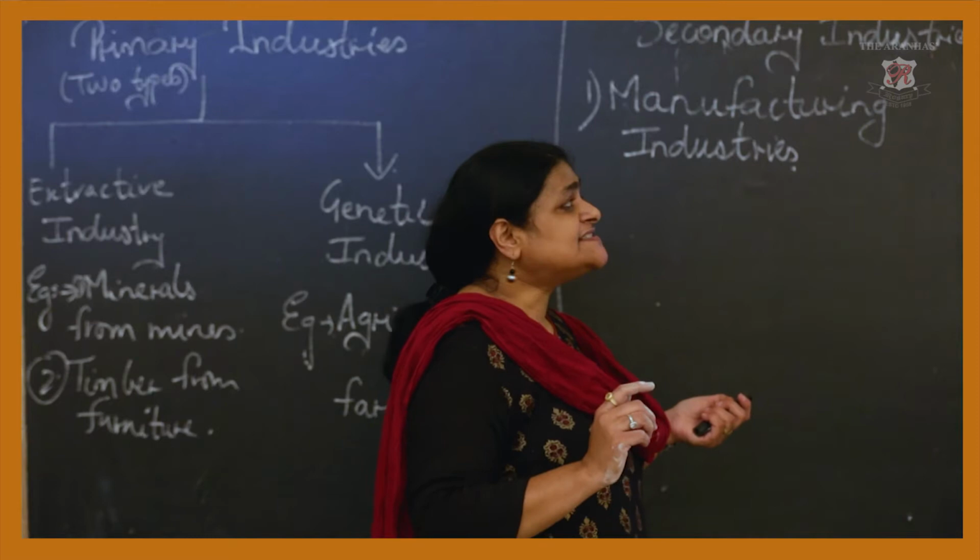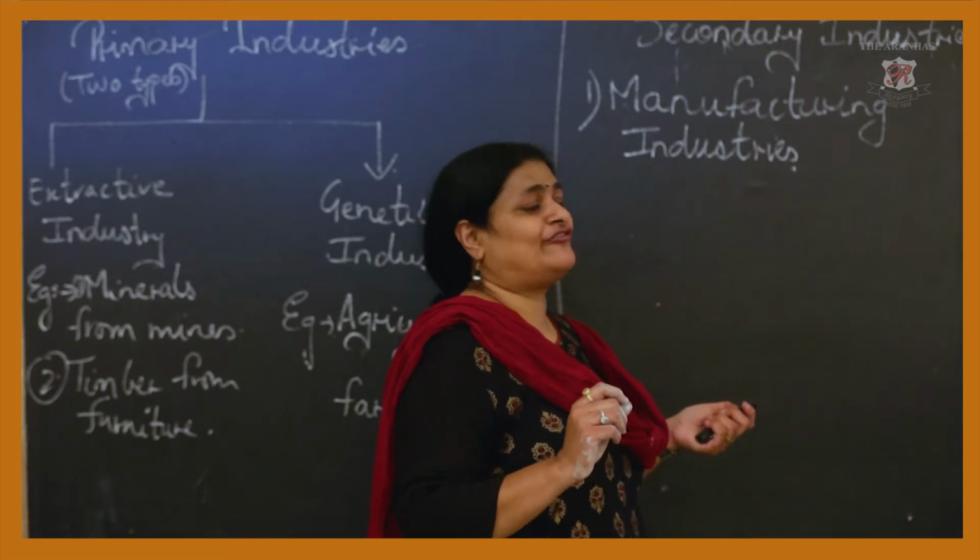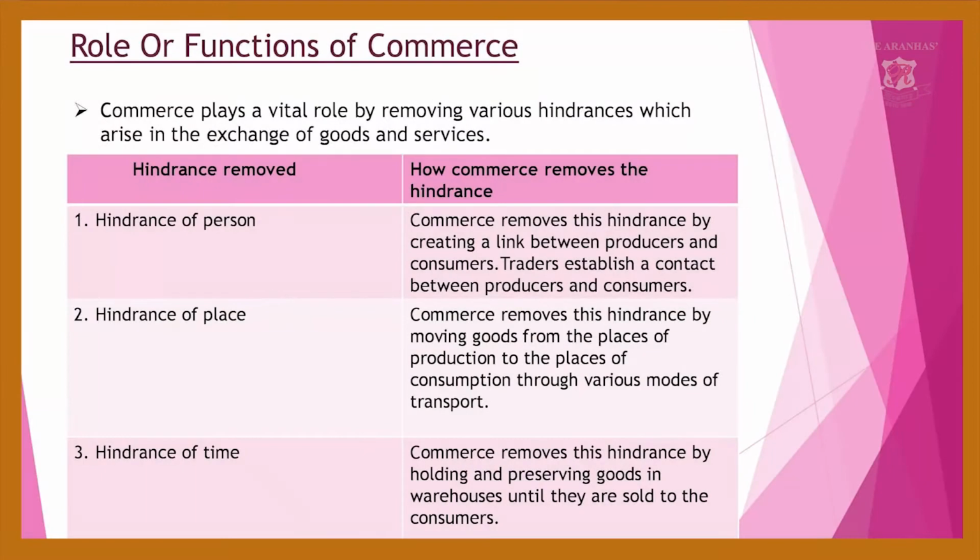The first one is the hindrance of person. Commerce removes this hindrance, that is this obstacle, by creating a link between the producers and consumers. These traders establish a contact between two people, the producers and the consumers.